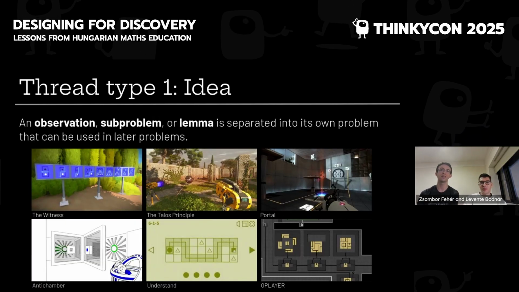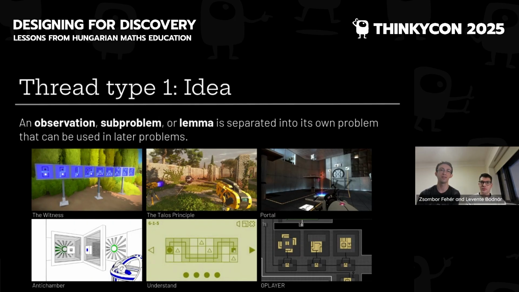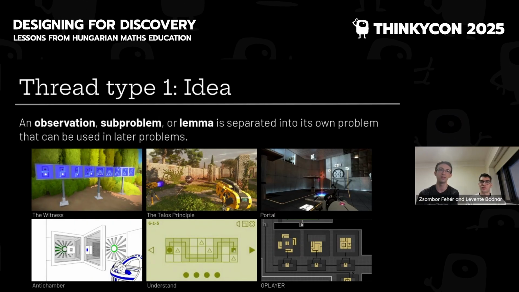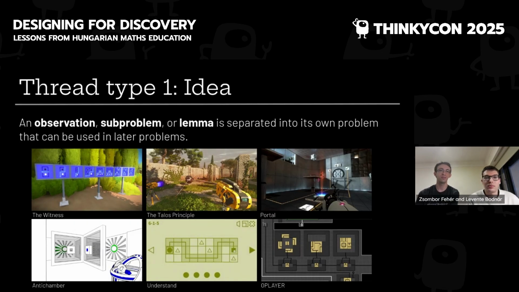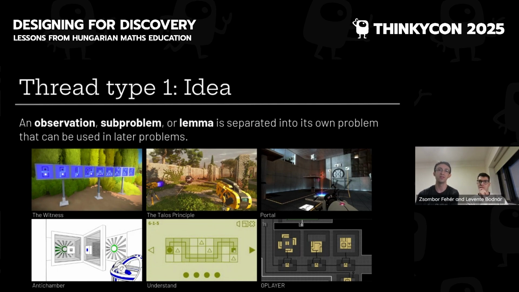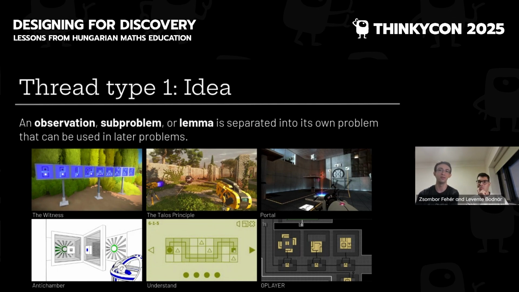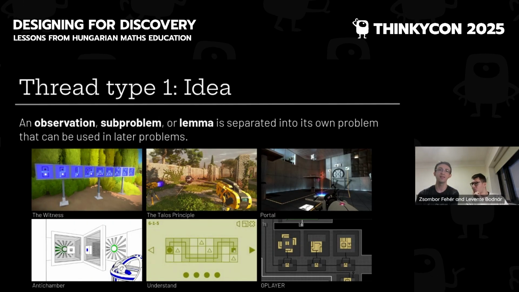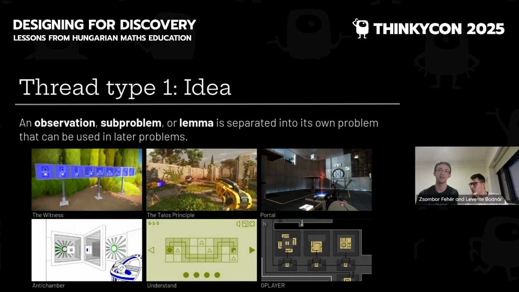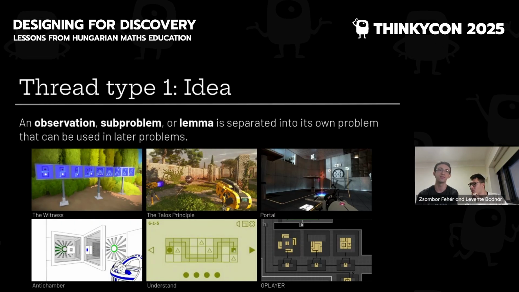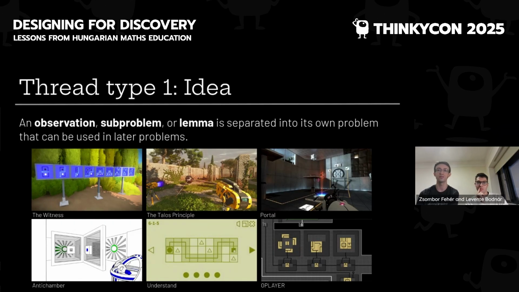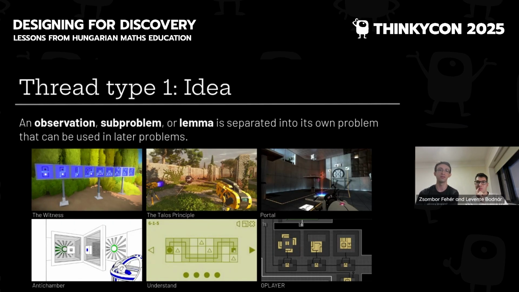Okay, now let's look at threads. Thread type 1, idea, is when a certain idea or lemma is separated into its own problem that can be used later. This seems to be by far the most used thread type in puzzle games. A tutorial puzzle teaches you something, a mechanic, a rule, an interaction, an idea, and then later puzzles use that. You can teach lemmas, you can prepare the player for a hard puzzle by teaching a useful trick in a simpler puzzle first. Or the next puzzle looks similar to the previous one, but has a twist, a slight modification that makes it so that the easy solution doesn't work anymore.